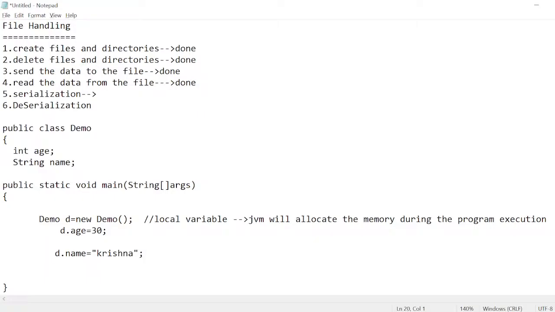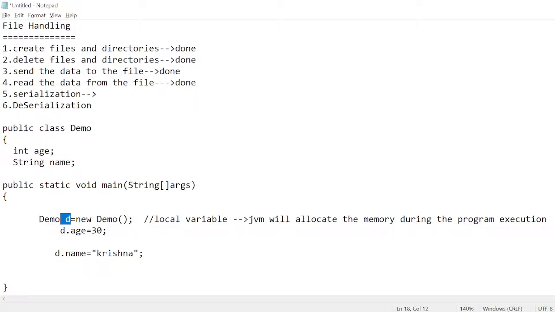So local variables: JVM will allocate the memory during the program execution. Once the execution is completed, it also removes the local variables from its memory. So here the data is permanent or temporary? Data is temporary.